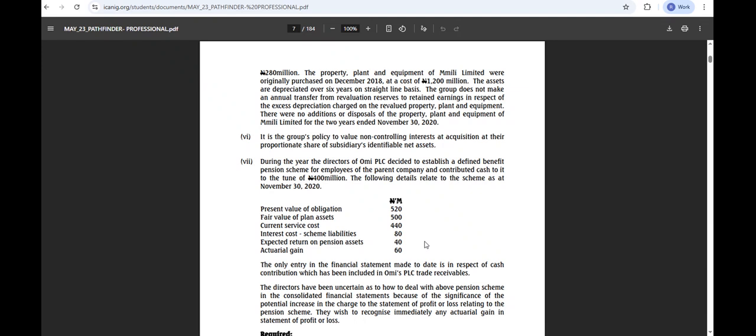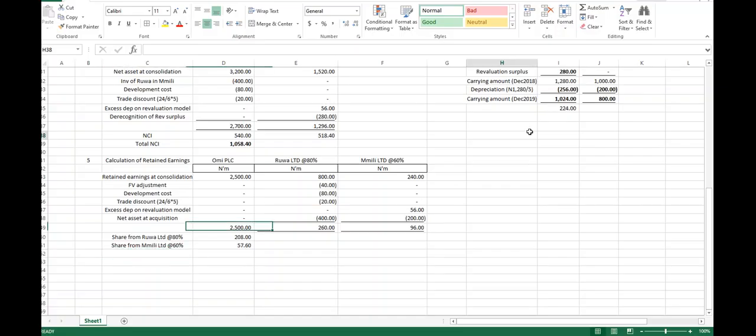And the fair value of the plan asset is what? 500. Can we net it or not? We can net it, right? So we can have a net obligation or asset. Please, do we understand what we are saying? We are with you, sir. Okay.